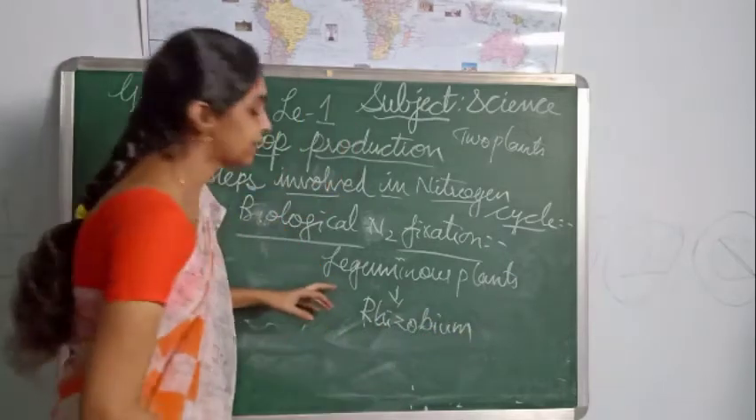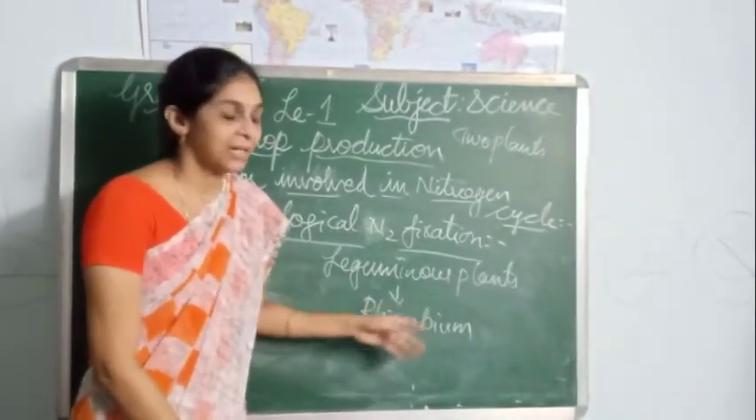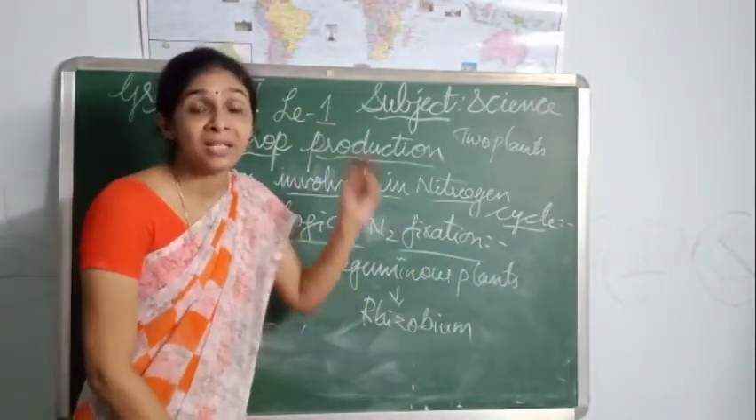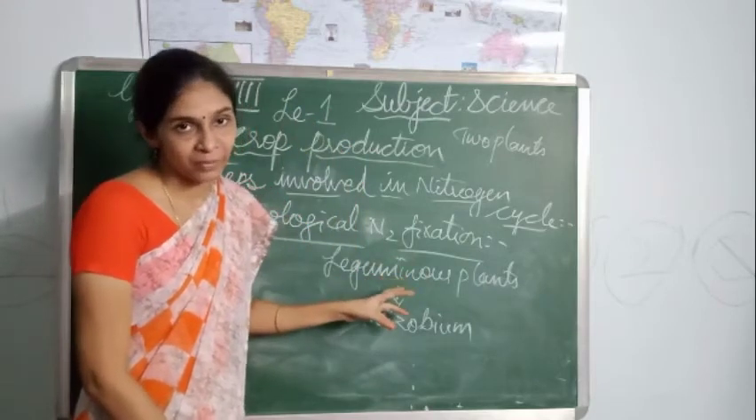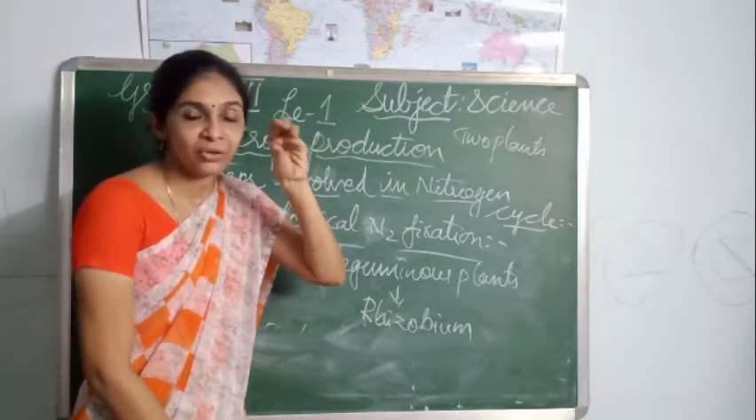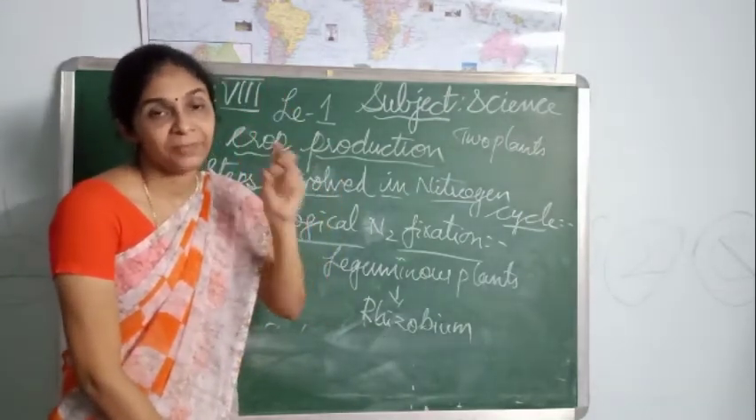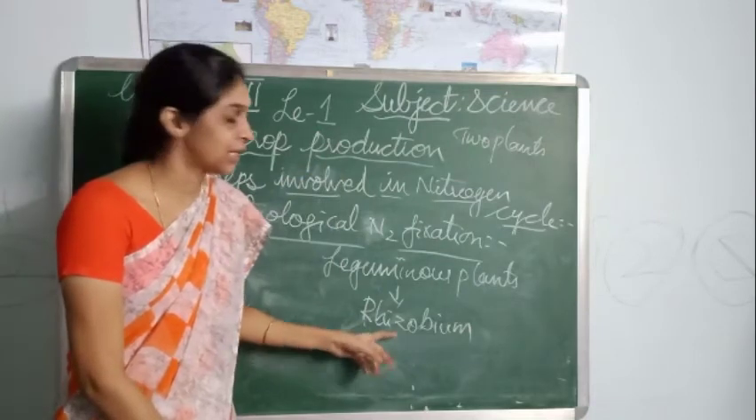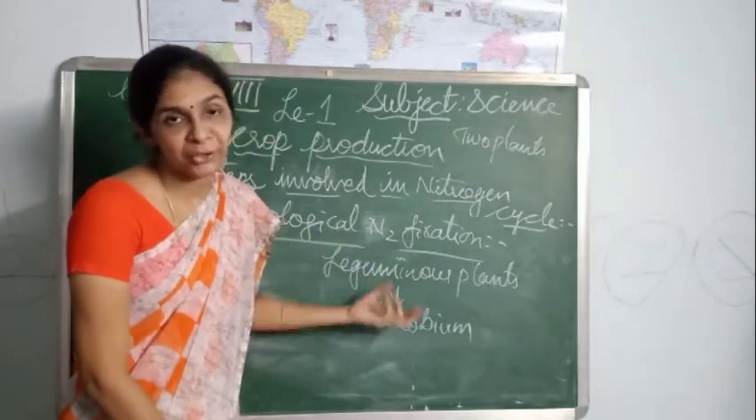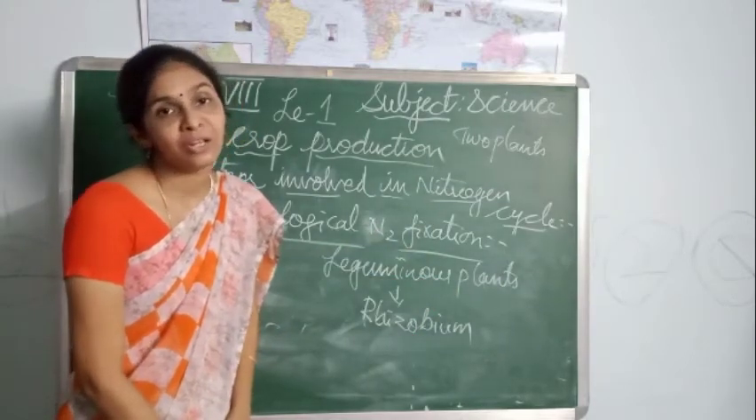This rhizobium fixes the atmospheric nitrogen by residing in the leguminous plants. It survives in the root region of the leguminous plants, where it resides in the nodules. In the nodules, this rhizobium is going to fix the atmospheric nitrogen. And how is this rhizobium benefited? It gets shelter and nutrients from the leguminous plants. And what does it do in return? It supplies the nitrogen source to the leguminous plants.